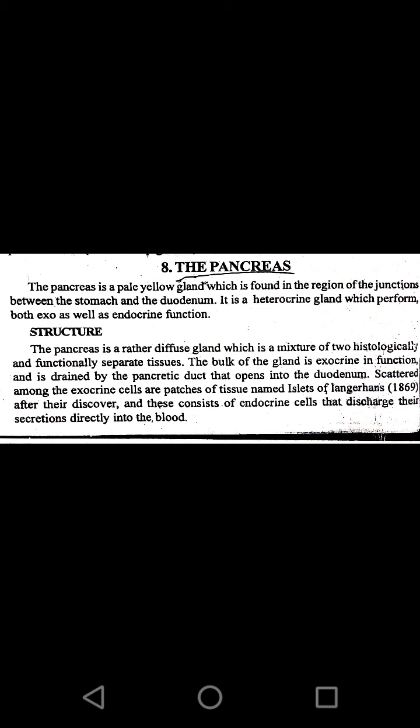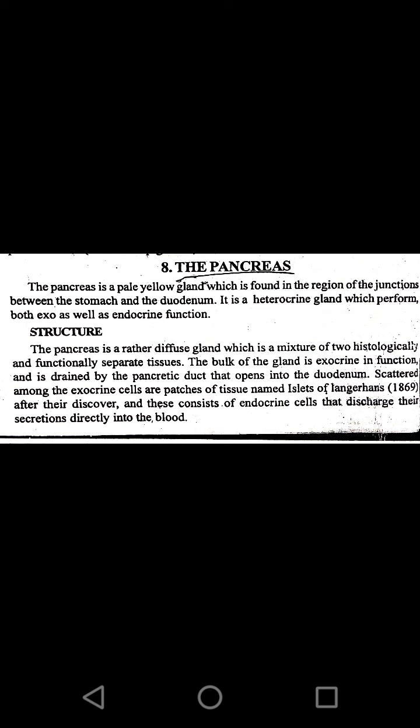When we come across the exocrine glands, these glands are called duct glands because they release their substances into the duct or an opening present on a body surface. So the gland which releases its secretion into the duct or an opening is called an exocrine gland.